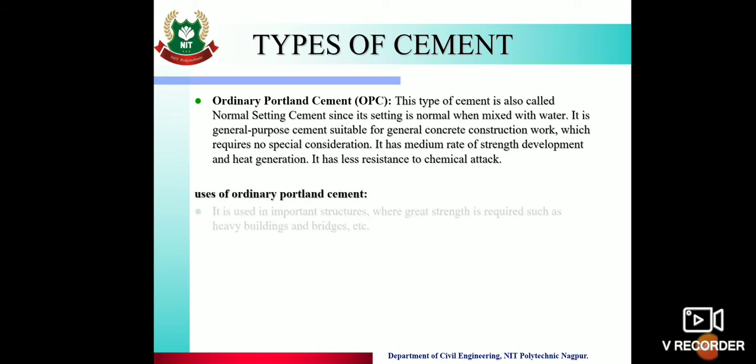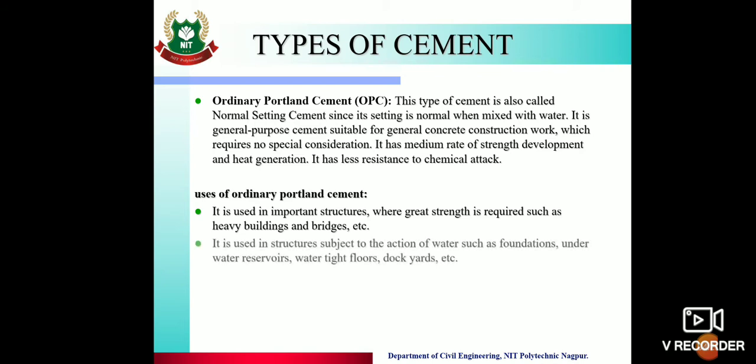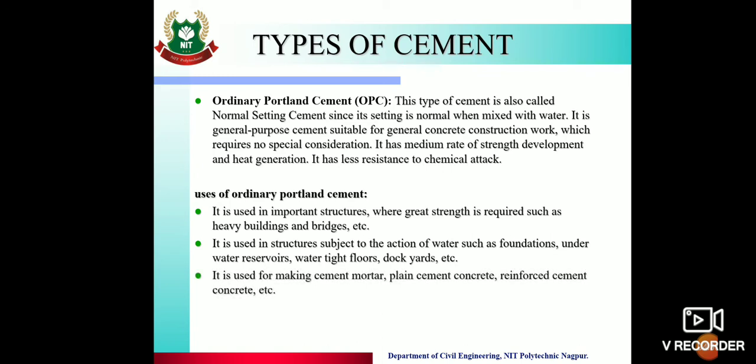Then uses of ordinary Portland cement. It is used in important structures where great strength is required, such as heavy buildings and bridges. Then it is used in structures subject to action of water, such as foundation, underwater reservoirs, watertight floors, dockyards, etc. Then it is used for making cement mortar, plain cement concrete, reinforced concrete, etc. It is used for plastering and painting, drainage and water supply works.